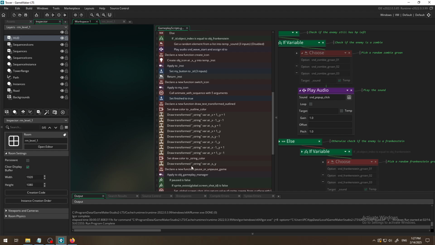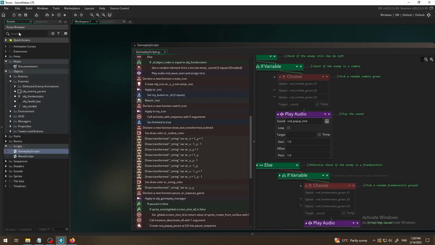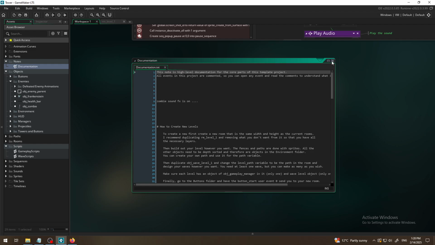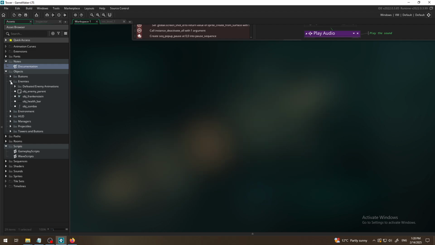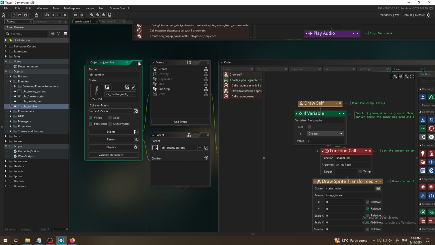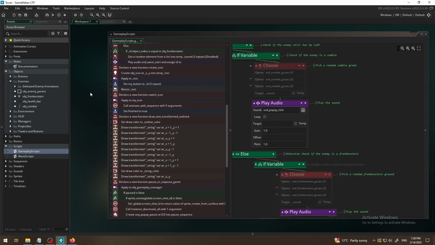A little bit longer than I thought. 20 minutes, not bad, but again I think we had to go through all of the process again. First try to find it in documentation. If not, the next logical step, at least for me, is to check those objects which I want to change, in this case zombie and Frankenstein sound effects. So I will click and try to find it in those objects, and we could not find it there, so we checked the scripts and there it was.